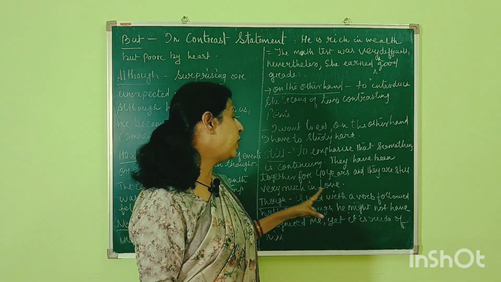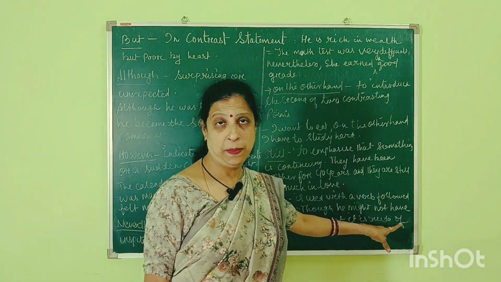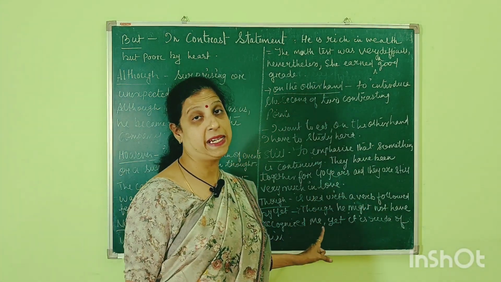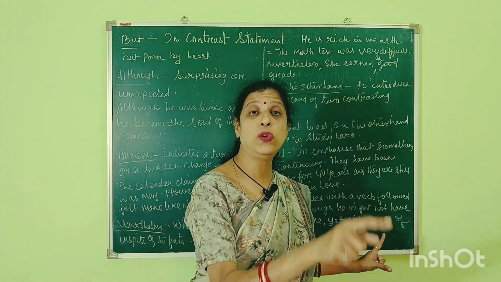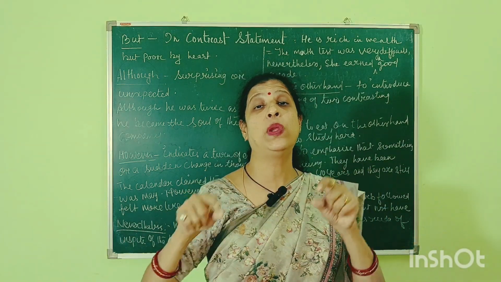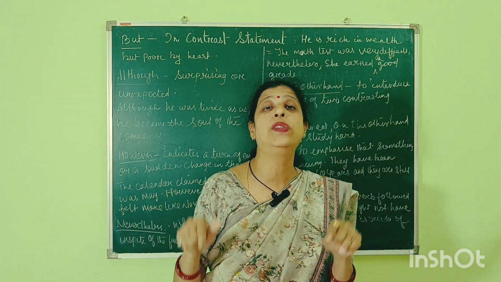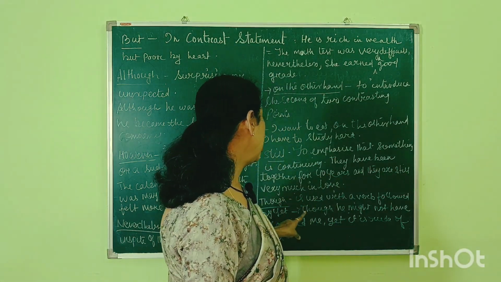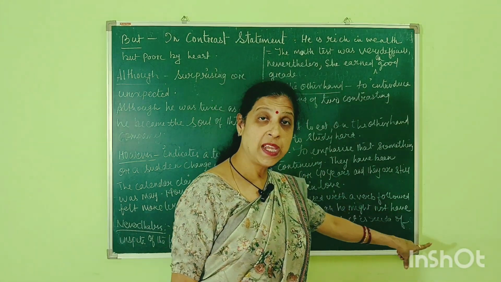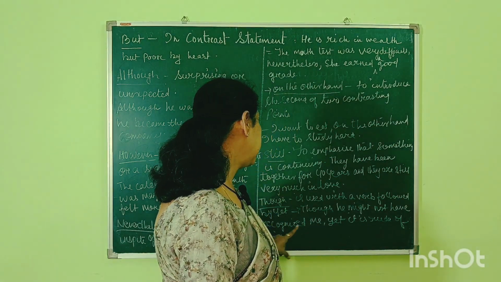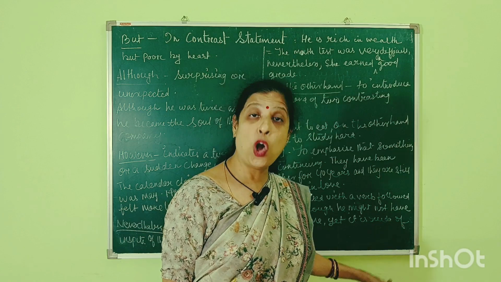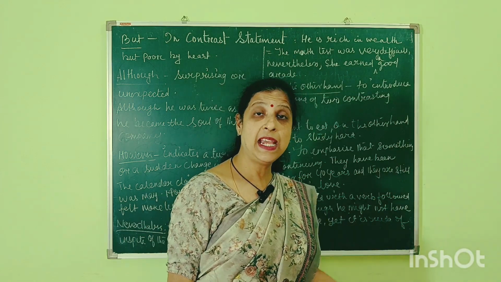Next, though. Though is used with a verb. Though is always used with a verb followed by yet. If you are using though, you will also have to use yet. So: though he might not have recognized me, comma, yet.